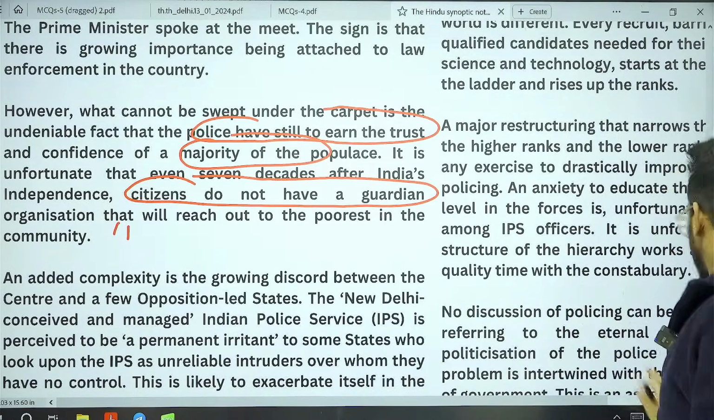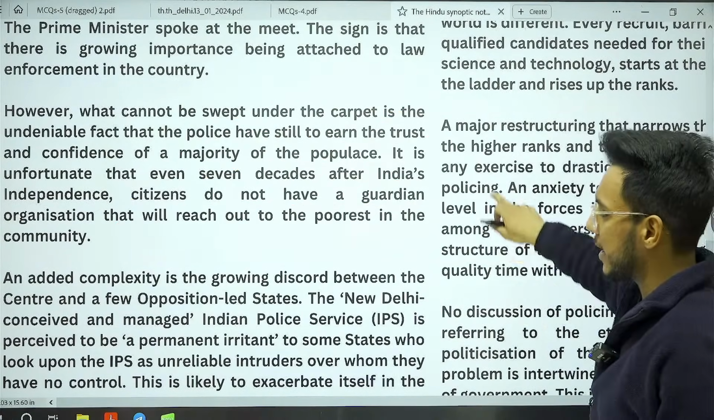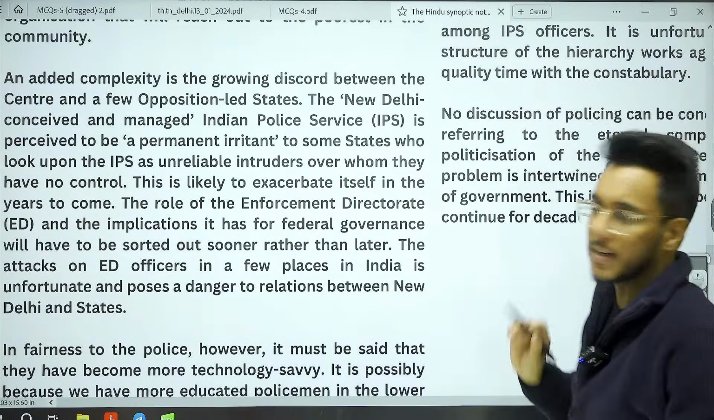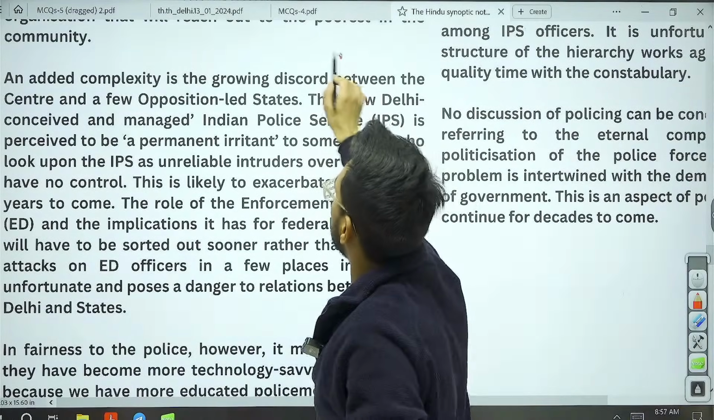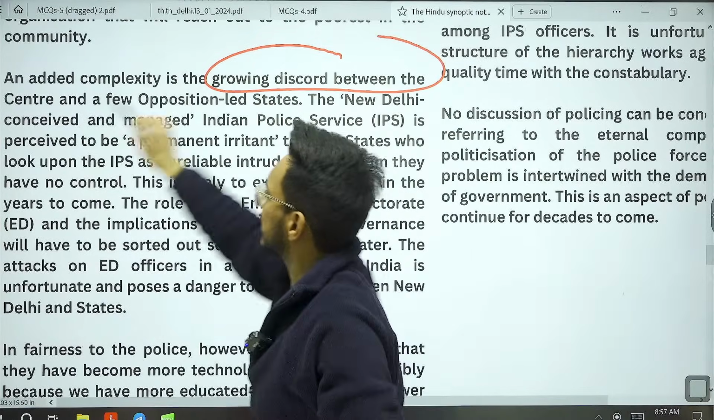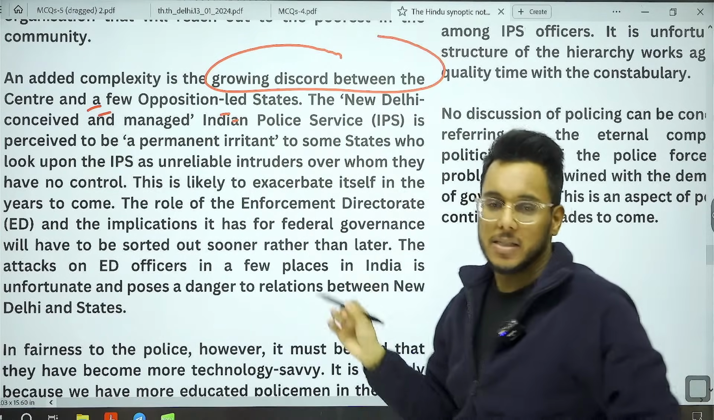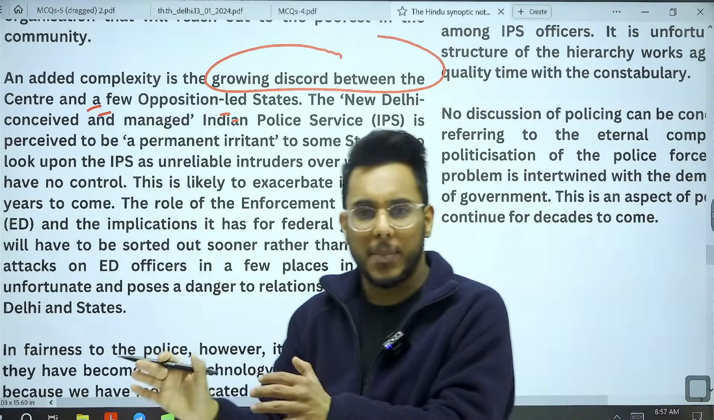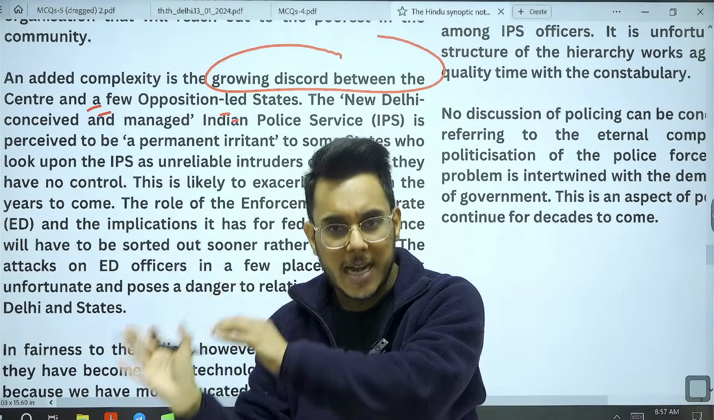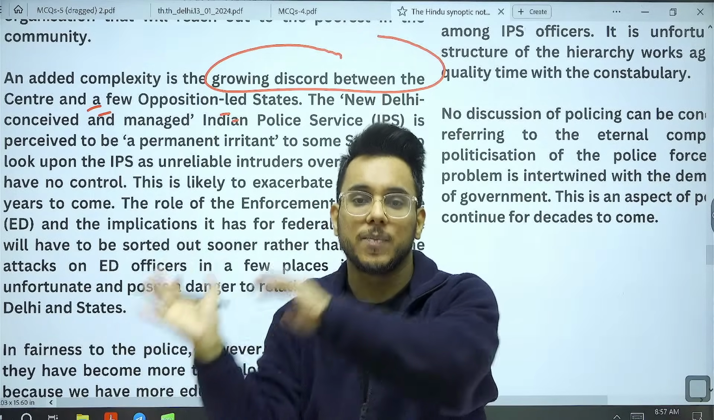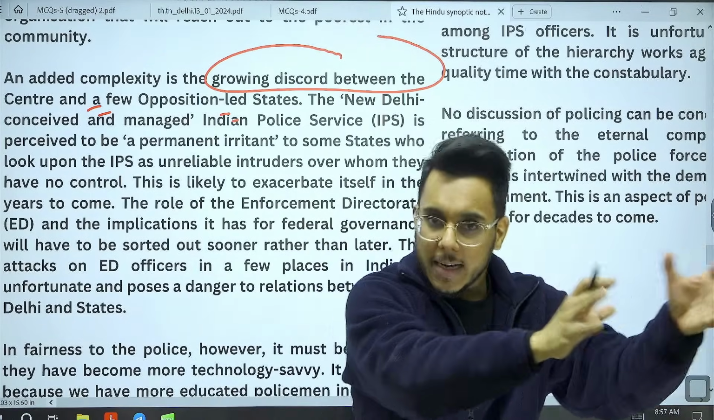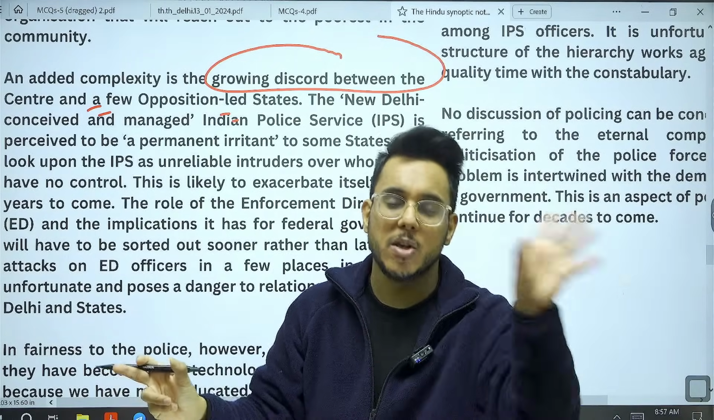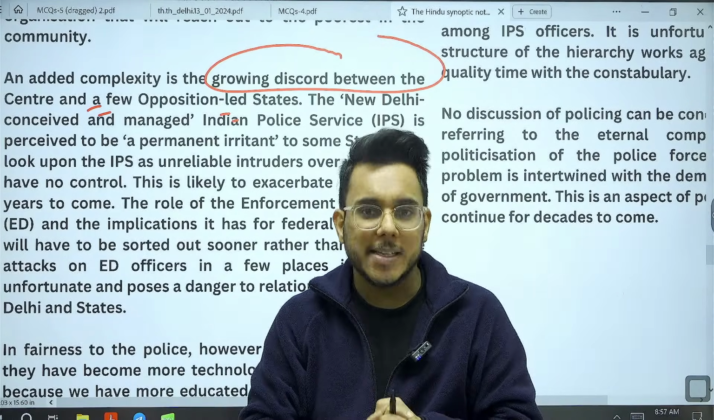Now understand this particular thing, guys, that when we talk about the policing in India, there are many issues with respect to the policing. Number one, the attitude is not correct. Number two issue that comes here is that there is a growing discord between the center and a few opposition-led states. Now understand what is happening. Often these episodes have happened. We have discussed it also, that a police from a particular state entered in the other state, arrested some particular person, brought them without taking the permission from the other state.